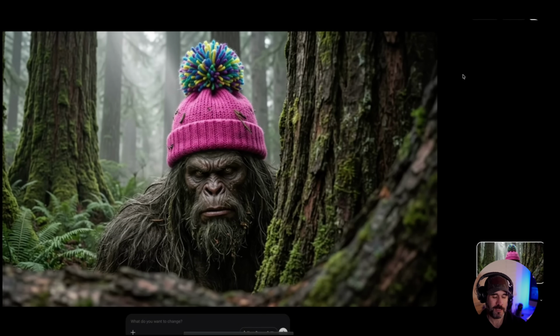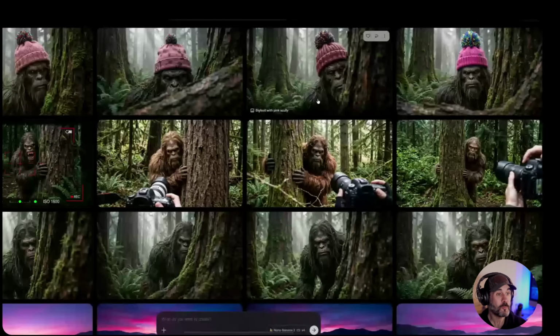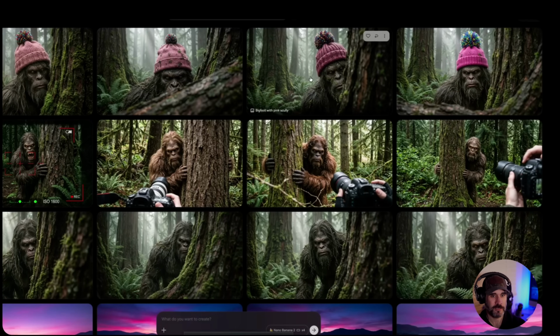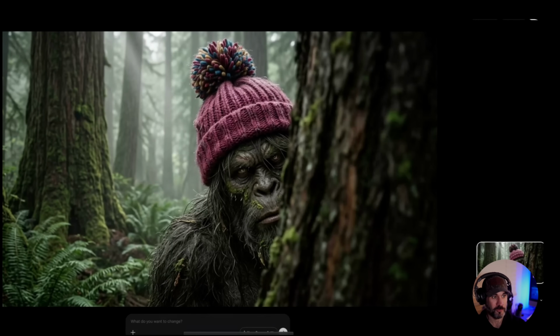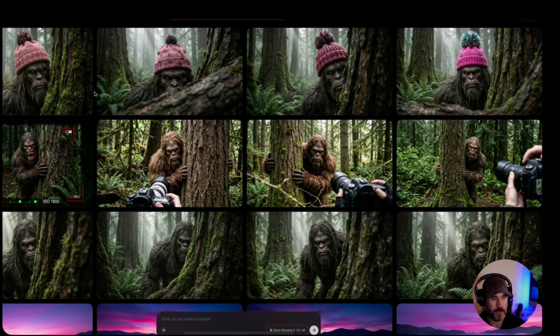Yeah, I have to say, regardless of the hat, if I saw that in the woods, I would not be taking a picture of it. Let's just say there would not be any proof that I took a picture of it. I'd be out of there, right? But yeah, let me know what you guys think. Let me know what you think about the whole process.